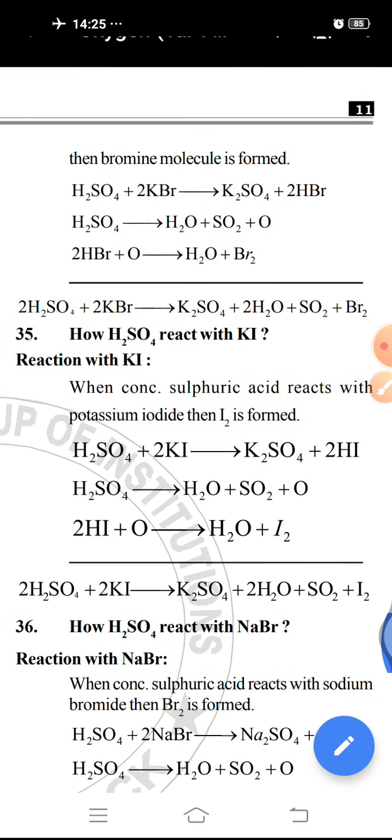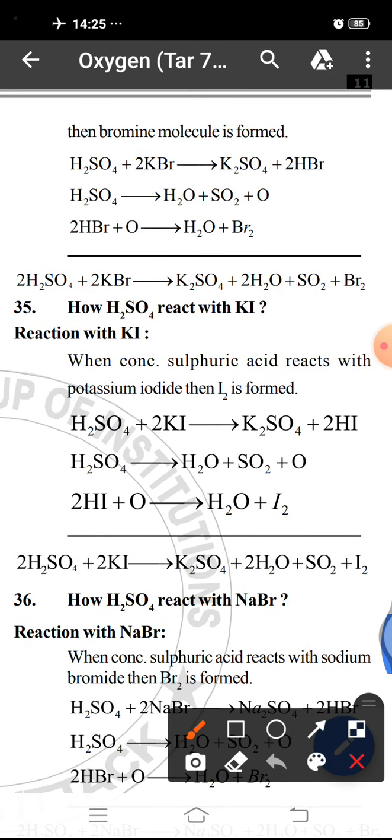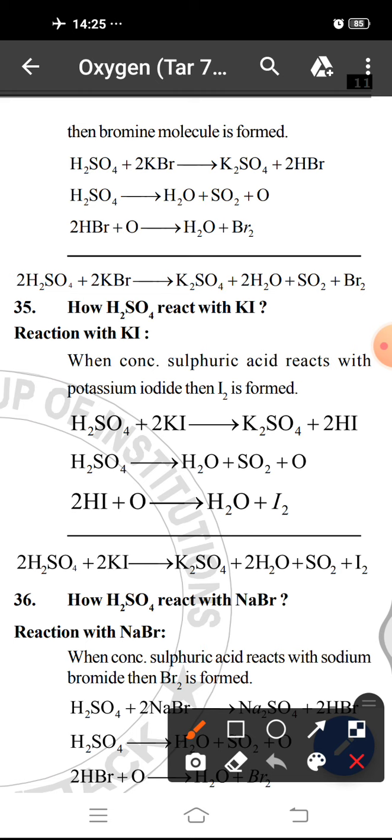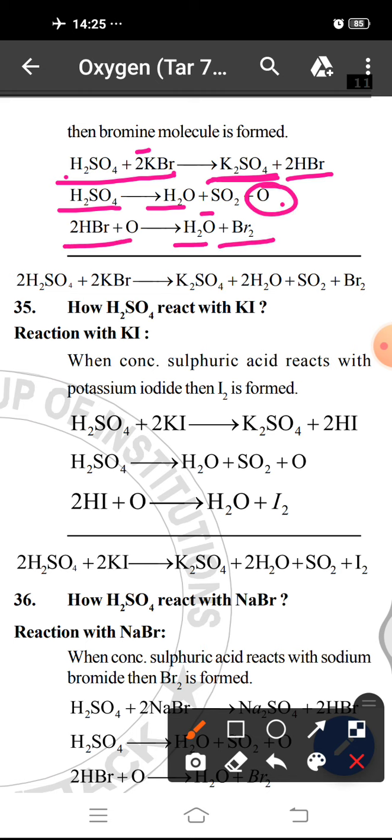When H2SO4 reacts with KBr, see the equation: H2SO4 reacts with KBr, the K2 and SO4 form K2SO4, and the H and the Br form HBr. Again, H2SO4 dissociates to give H2O, SO2, and nascent oxygen, and the nascent oxygen reacts with HBr to form H2O and Br2. The nascent oxygen cancels out, the 2HBr cancel out, and the remaining equation becomes this.